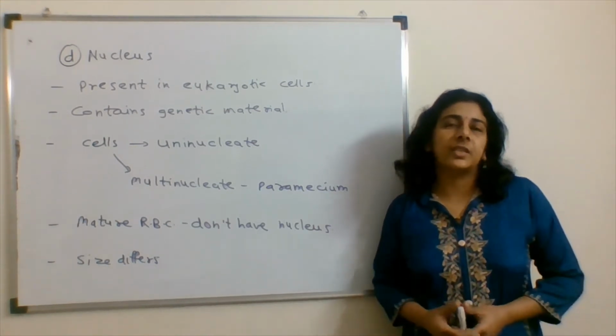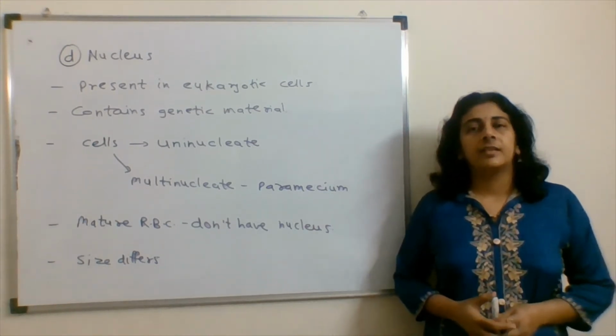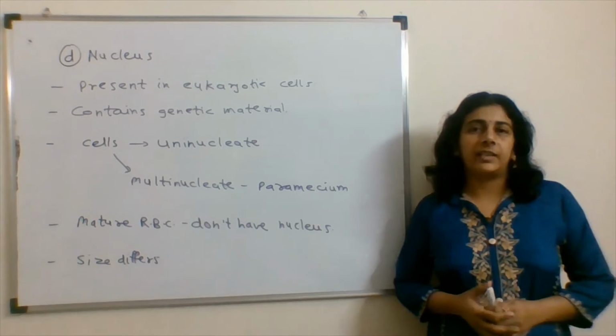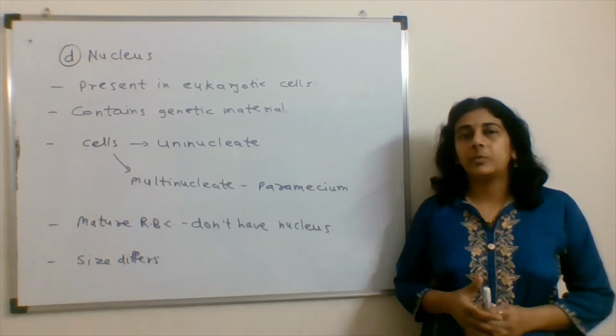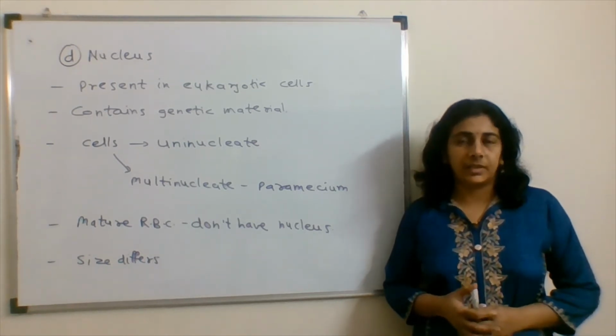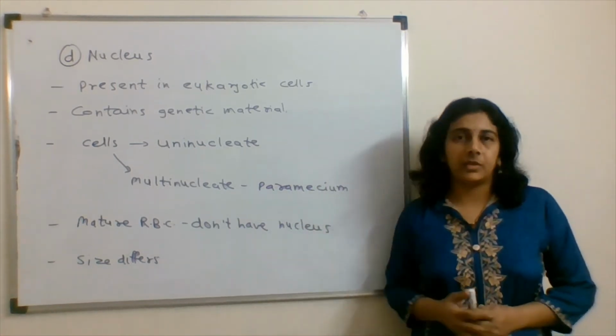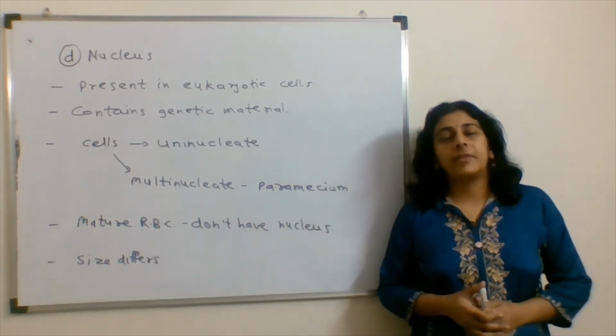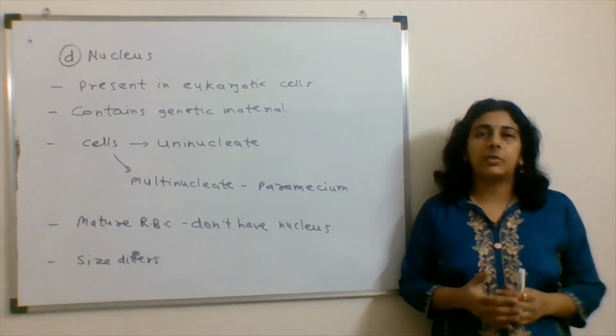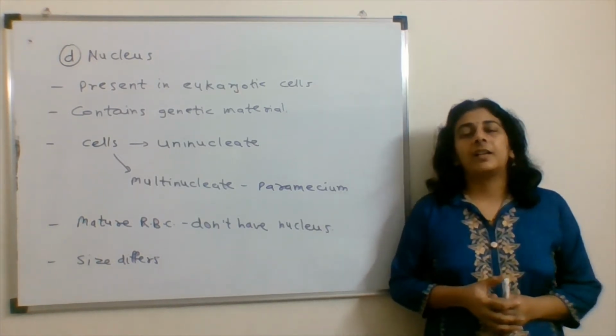Coming to the last option, that is the nucleus. This is an organelle present in eukaryotic cells which contains the chromosomes. The DNA, the genetic material, is present in the nucleus. The nucleus has a nuclear envelope, a nucleolus, and chromosomes.